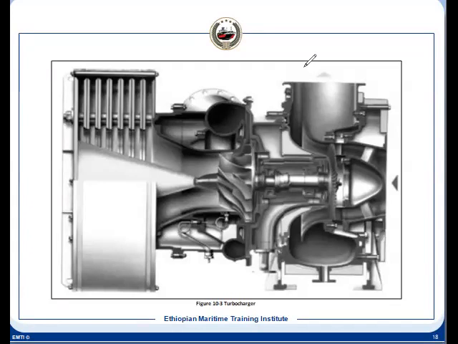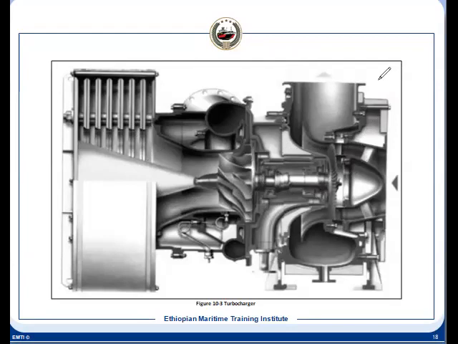There are various constructions, and we'll see different constructions of the turbocharger. It's not that this is the only construction we have. In this construction of the turbocharger, where is the bearing?